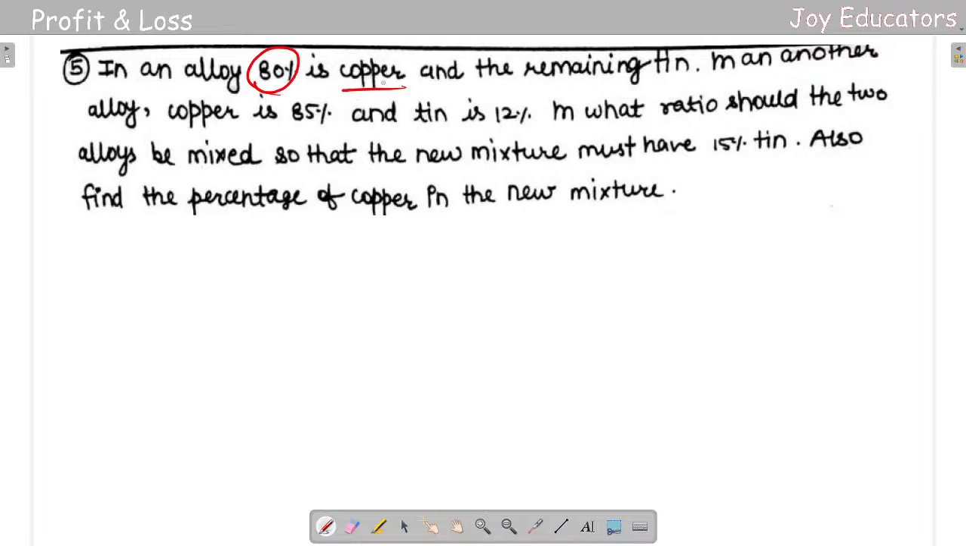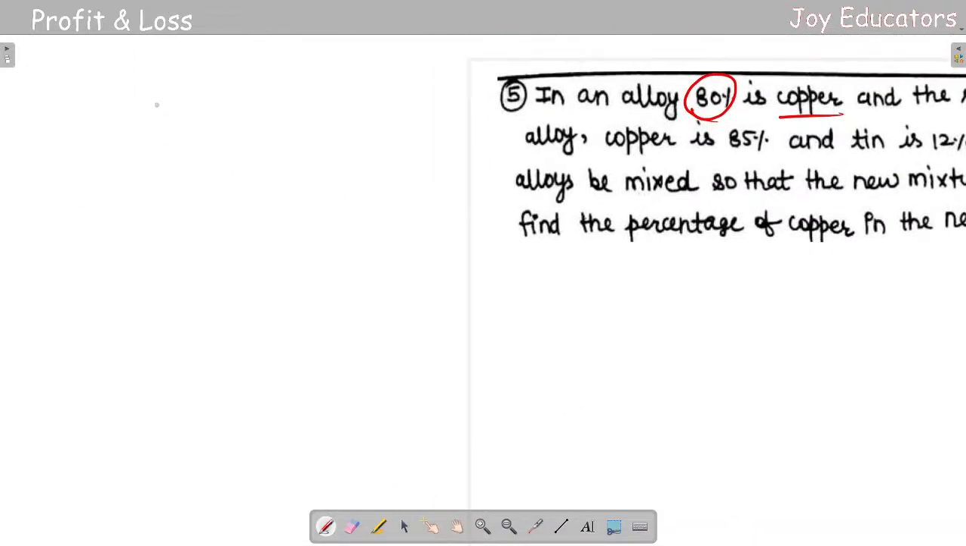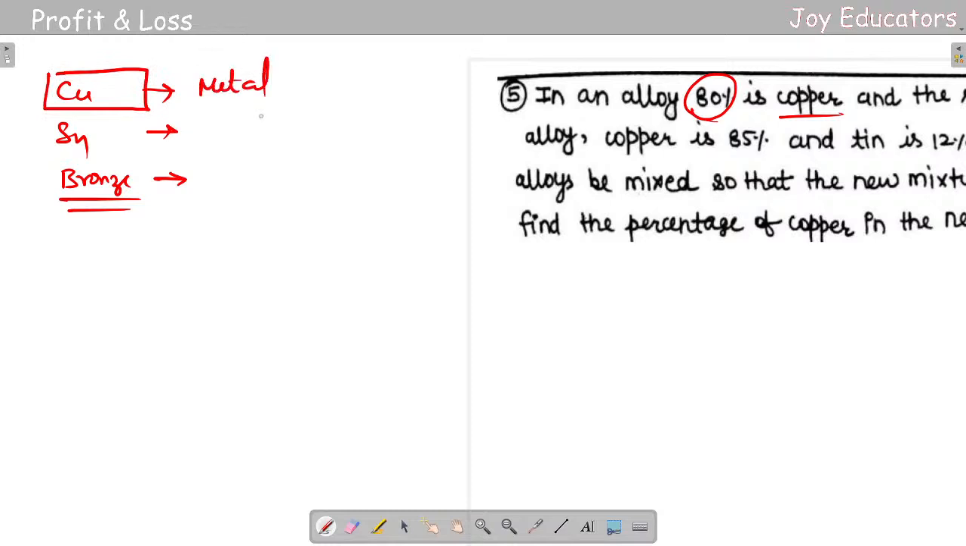Okay, 80% is copper and the remaining is tin. See, before going into this, let me tell you, there is something called copper, tin, bronze. Many people don't know the difference between copper, tin and bronze. Simple: for bronze there is Zn here, and for copper there is Cu. So copper is a metal, and tin is an alloy. Bronze is also an alloy, an alloy of copper and zinc, and tin is an alloy of copper.